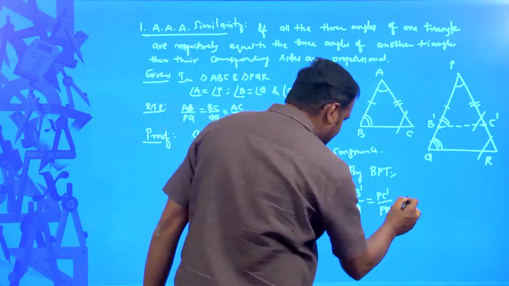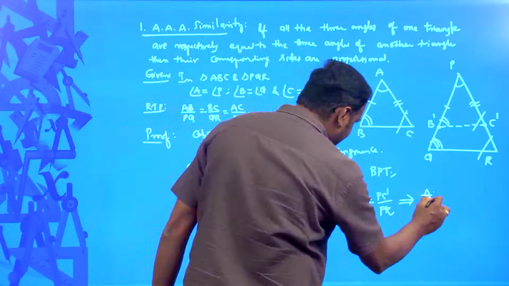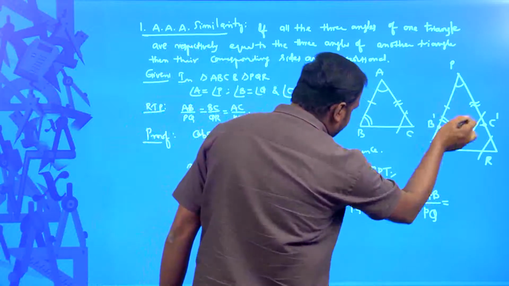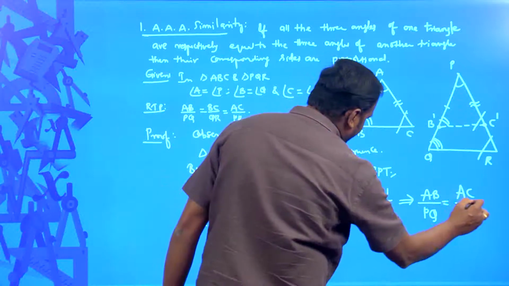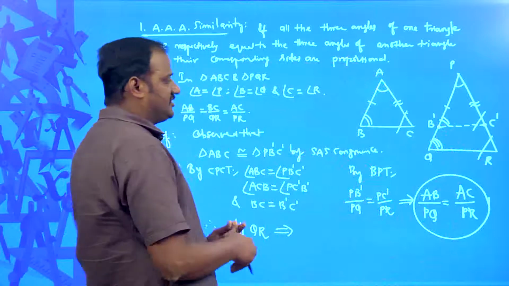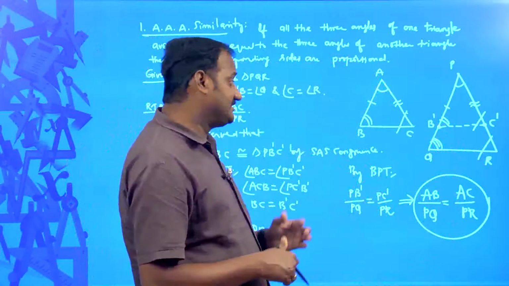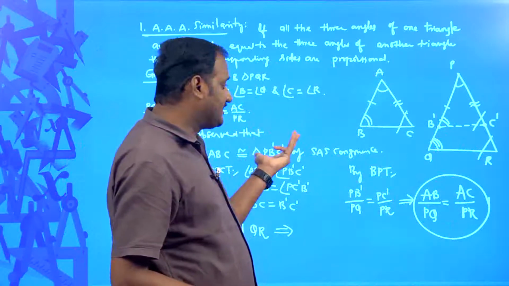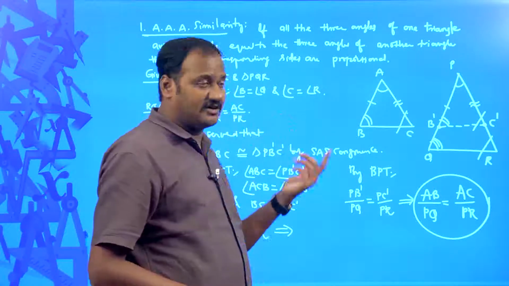That implies AB divided by PQ is equal to AC divided by PR, right. So, AB by PQ is equal to AC by PR, and similarly you can prove that it is equal to BC by QR also.